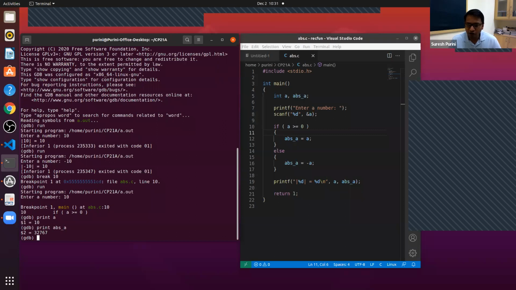But there are a couple of points I want to mention. One point is when you try to print ABS_A, some garbage value is printed because we didn't initialize that value with anything, but some random bits are present.